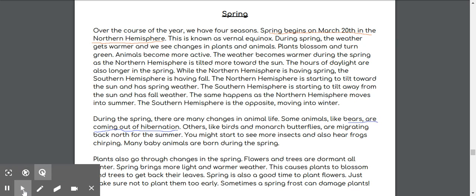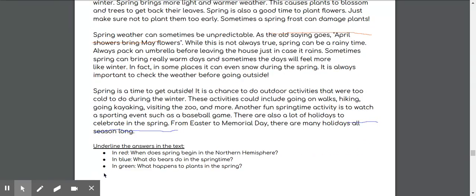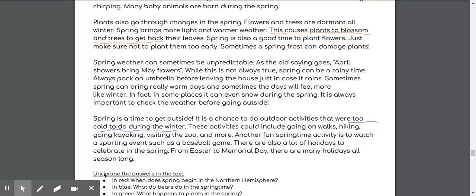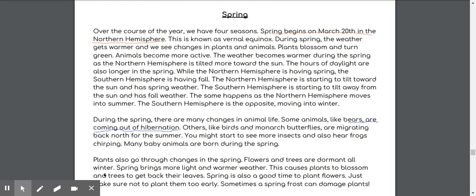Others, like birds and monarch butterflies, are migrating back north for the summer. You might start to see more insects and also hear frogs chirping. Many baby animals are born during the spring. Let's go see what the third question we're looking for is. In green, what happens to plants in the spring? Okay, as we keep reading, let's pay attention to what happens to plants.